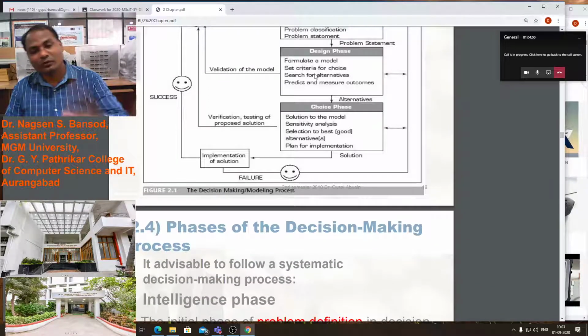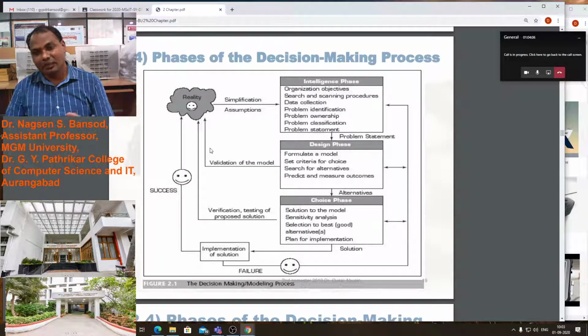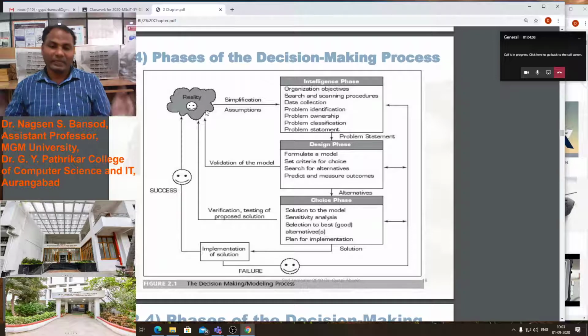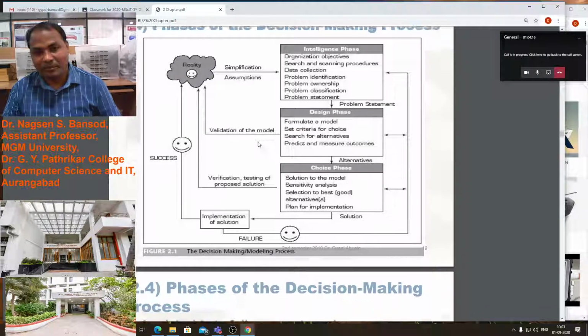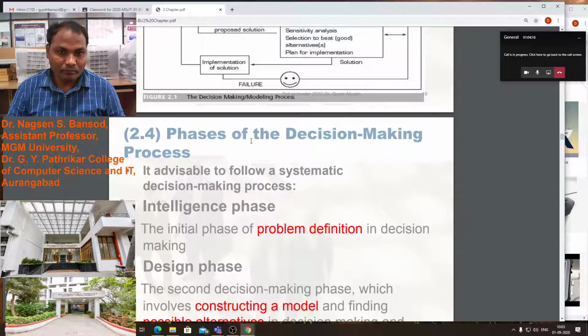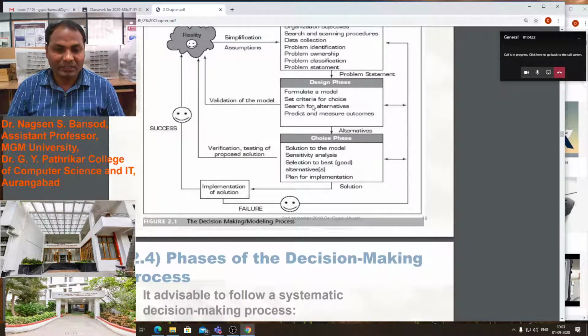Otherwise we will go to the next phase, the design phase, then the choice phase and implementation and the real model. And then we will create the actual model. On the basis of our modeling technique we will create the product. These are the advantages, the benefits of modeling. This is the architecture of the decision making modeling process.